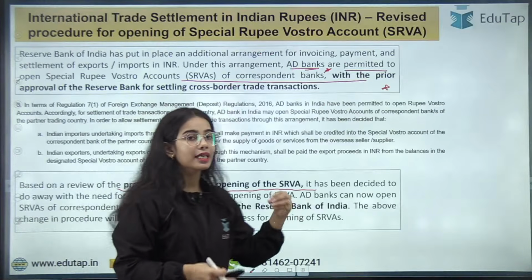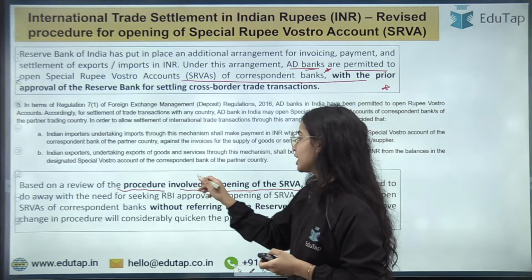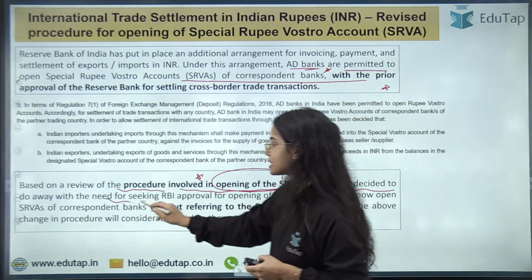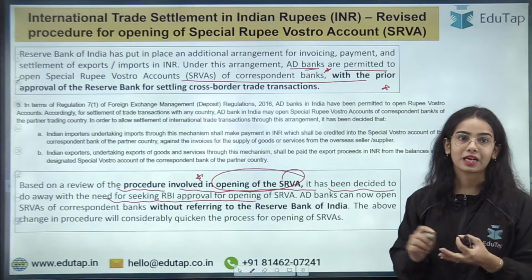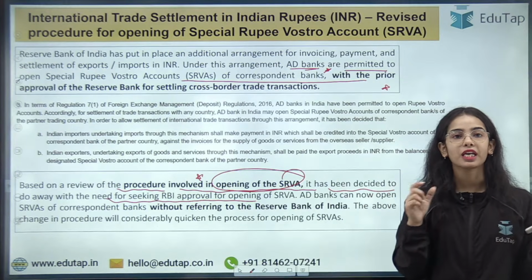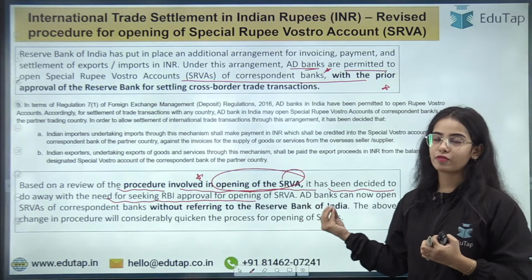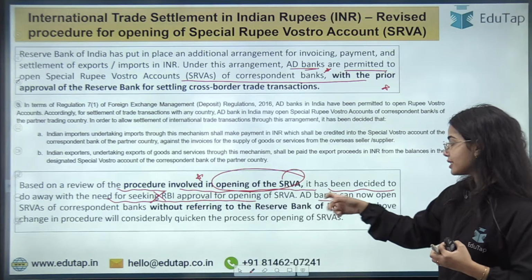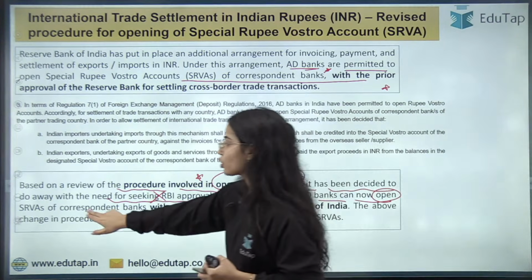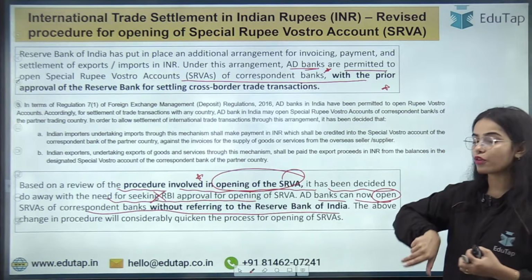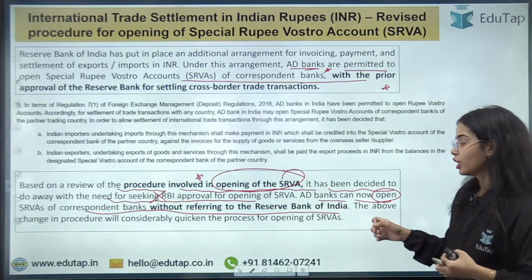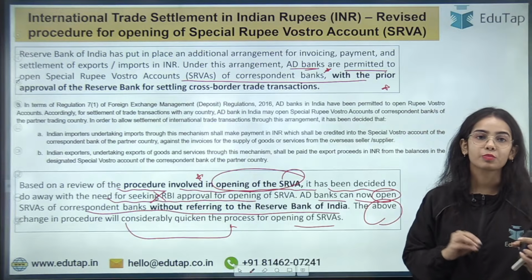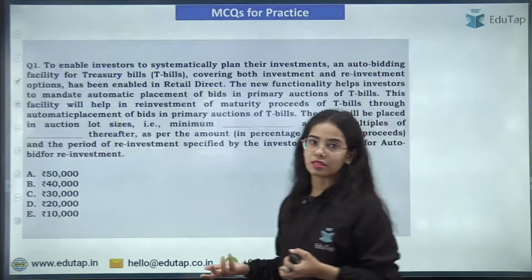Now the RBI has said that based on the review of the procedure involved in opening the special rupee Vostro account, it has been decided to do away with the need for seeking RBI approval for opening of SRVA. That means now there is no requirement to take the RBI approval to open the special rupee Vostro account. Authorized dealer banks can now open the SRVAs of the correspondent banks without referring to the Reserve Bank of India, without taking permission from the Reserve Bank of India. So this change in procedure will considerably quicken the process of opening the special rupee Vostro account by the Indian banks. This is the idea.